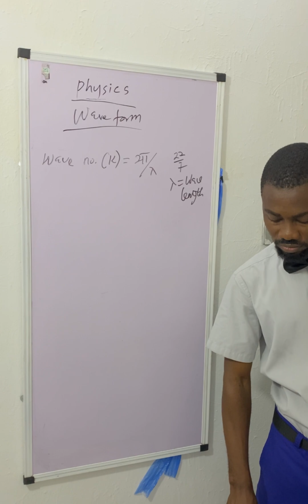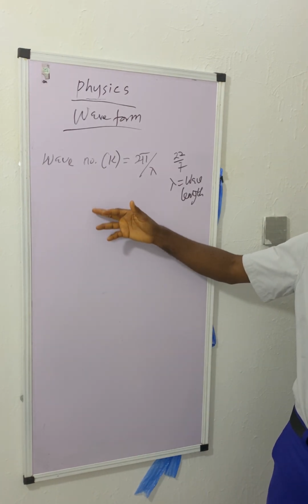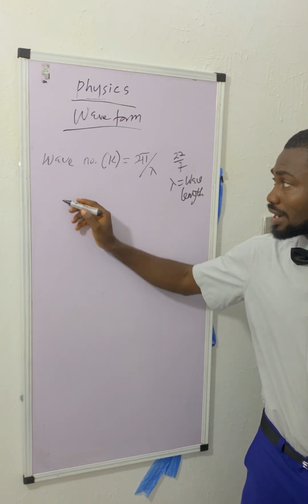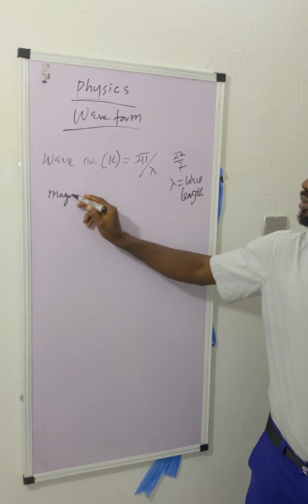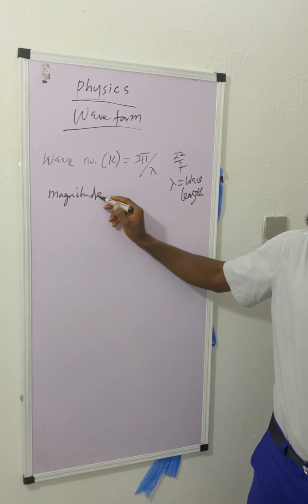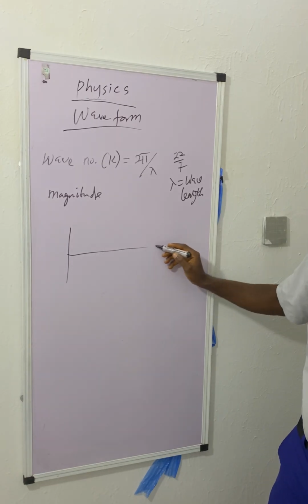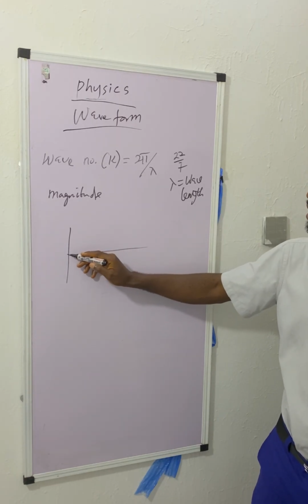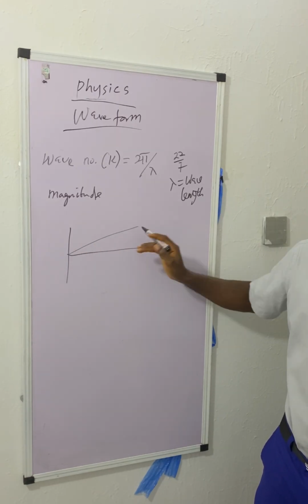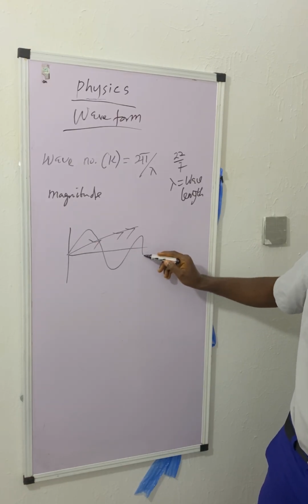Then wave vector is a vector quantity showing direction of wave. A wave vector is a diagram showing the direction of wave. For example, this is a wave vector, the direction of the wave. What's the direction of the propagation?